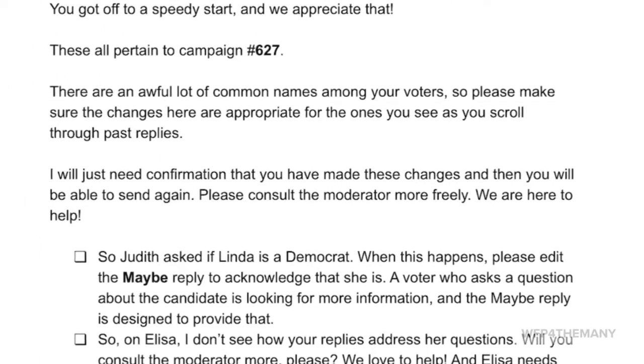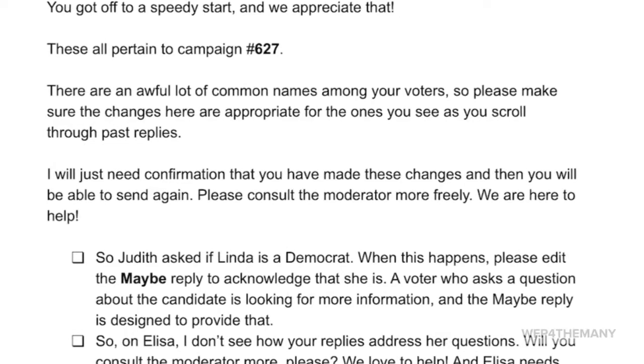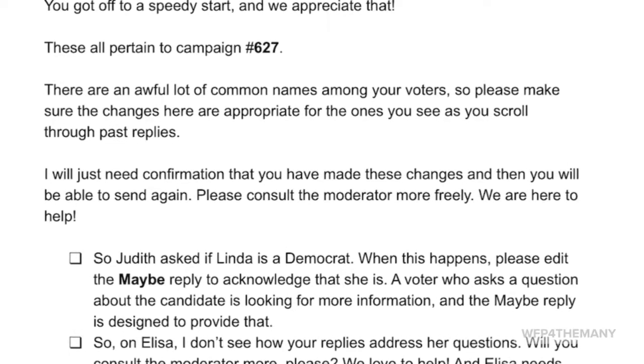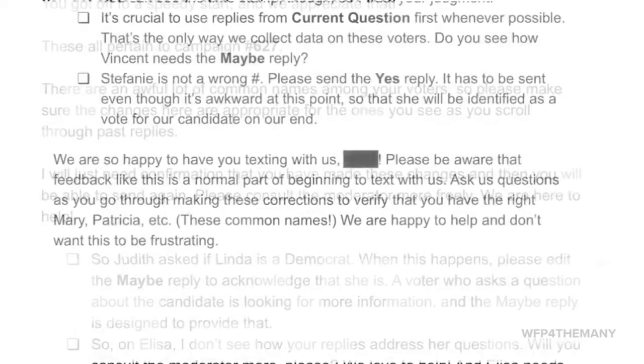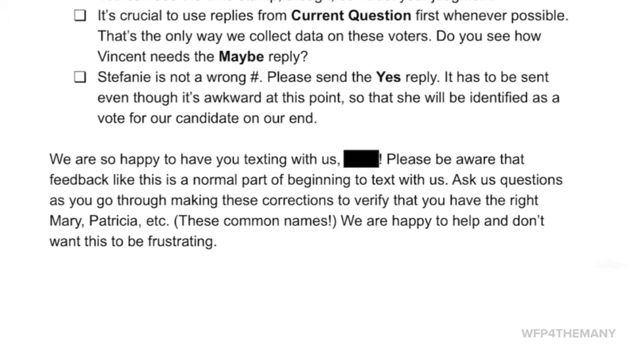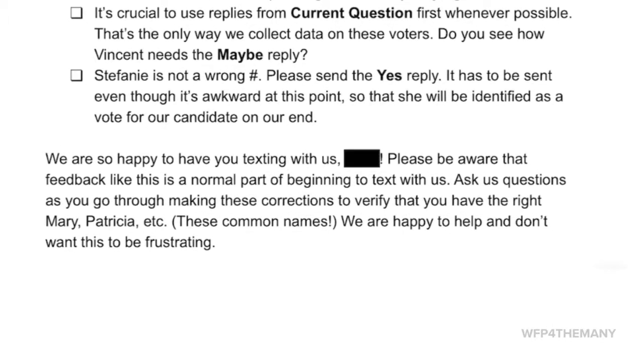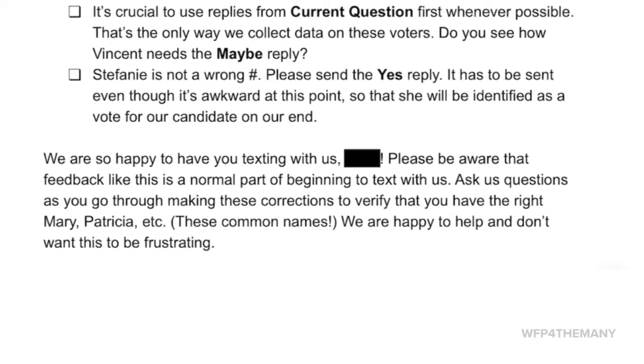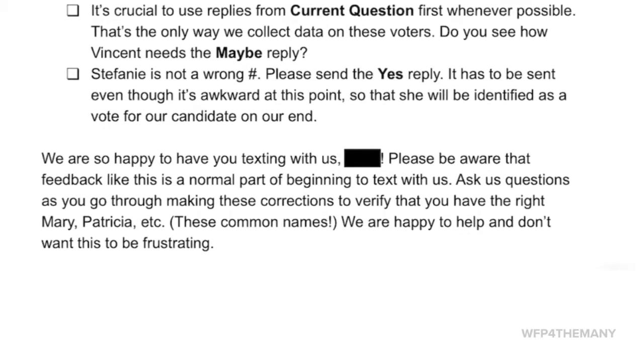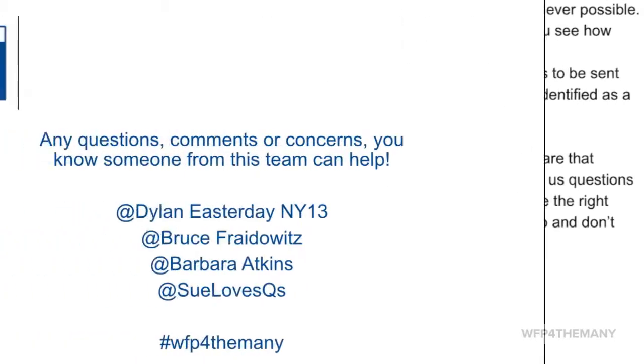Here's another example of a longer direct message. Make sure you add the campaign number in your message to the texter. Remind the texter that they need to make the corrections before they can proceed with sending more text. Once you have reviewed the corrections, you can return to the texter screen and change the restrictions.